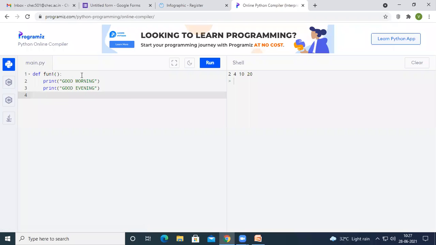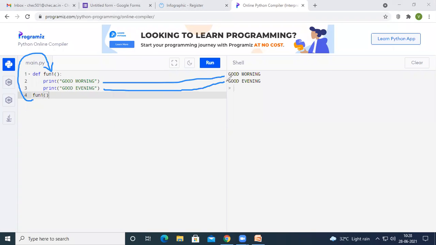After this, it is a function name and it is the body. And if I call this function one and run the code, whenever we call this function one, immediately the Python compiler is going to execute this. So when it is executed, good morning will be printed on the output screen, followed by good evening printed on the output screen. Now let us make some changes inside this one.